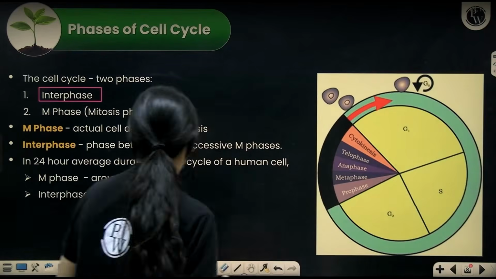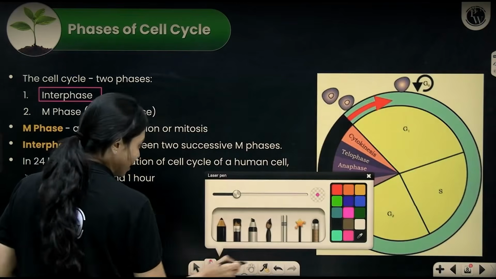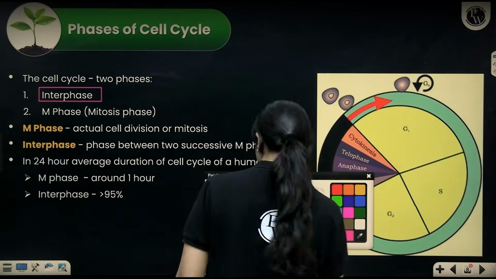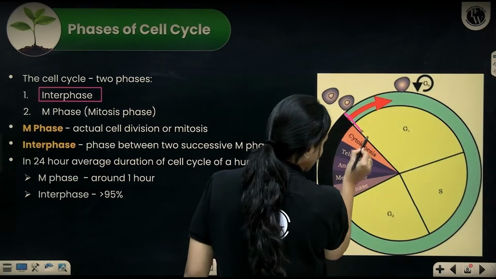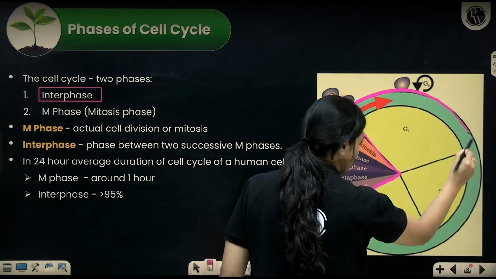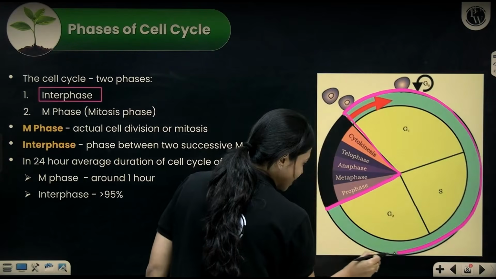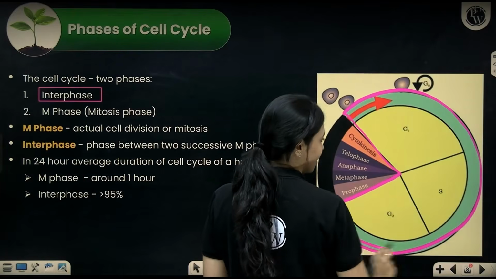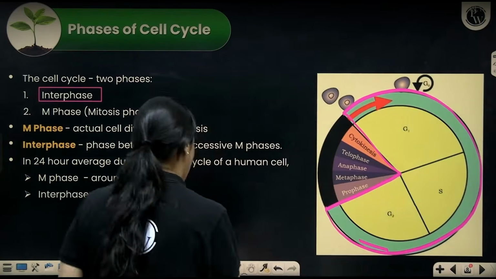Okay. So the cell occupies most of its time in interphase itself. So here, let me show you. From the time it is formed to the time it decides to divide, it is in a phase called interphase. Whatever I have outlined in pink right here, that is the interphase.